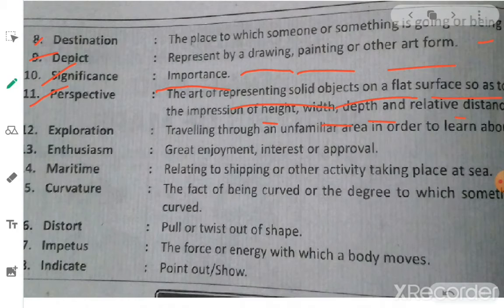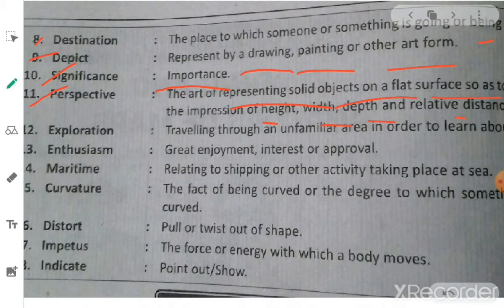To show the height of a mountain, we will show it in the map. Width, the width of a river, maybe any river. Next, depth, how much depth the river or canal or tank has, and relative distance, the distance from one place to another place. So all these items we will show in the map. So it is called perspective.